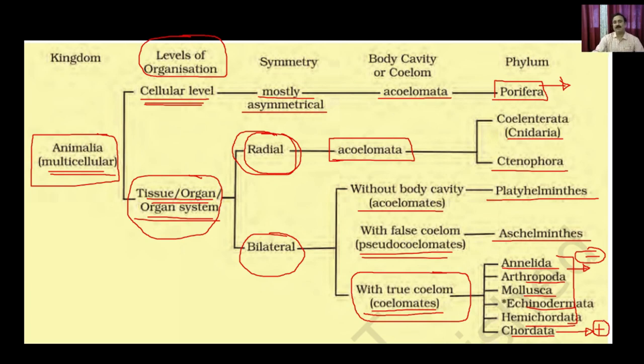So with this I would like to conclude my lecture here. In the subsequent lecture we are going to discuss the classification in the animal kingdom, and we are also going to discuss the properties, taking representative organisms from each phylum and discussing those characteristics in context to that animal. So with this I would like to conclude my lecture here. Thank you.